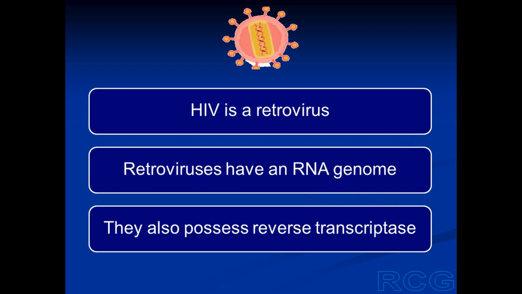Now, this reverse transcriptase catalyzes reverse of the normal transcription process. In normal transcription, DNA is used as a template and a complementary RNA is synthesized. Reverse transcriptase uses RNA as a template and it synthesizes complementary DNA.